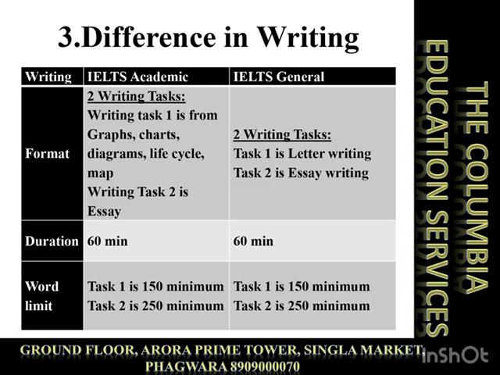Well, the writing pattern is also different. In Academic IELTS, there are two writing tasks. Task one is a graph, chart, diagram, life cycle, map, and many more. And task two is a simple essay. Whereas in General Training, there are two tasks, but task one is a letter, and task two is similar to Academic IELTS, a full complete essay. The duration for both is 60 minutes. If I talk about the word limit, task one's word limit for both Academic and General is 150 minimum, and task two is 250 minimum.